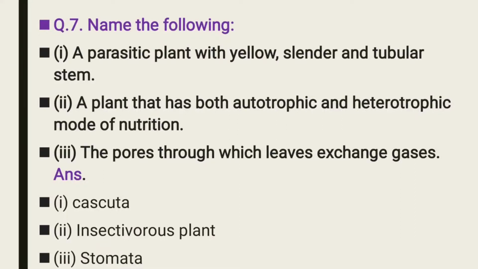So which pores do that? In leaves small pores are there which are called stomata. So these stomata exchange the gases. So the pores through which leaves exchange gases is stomata.